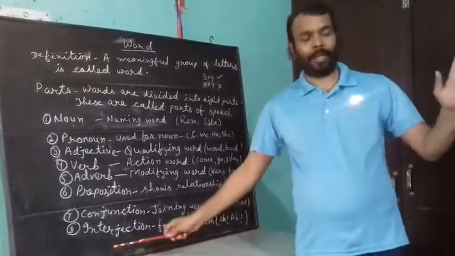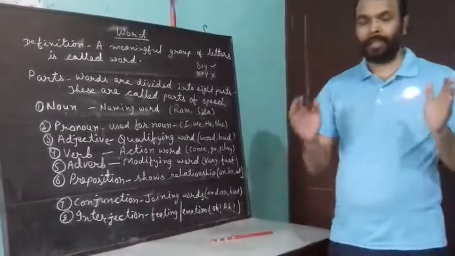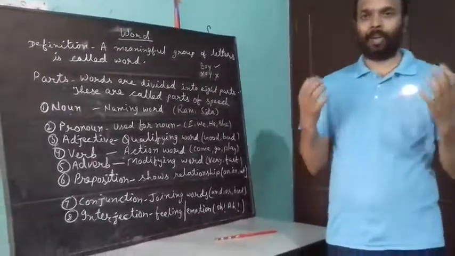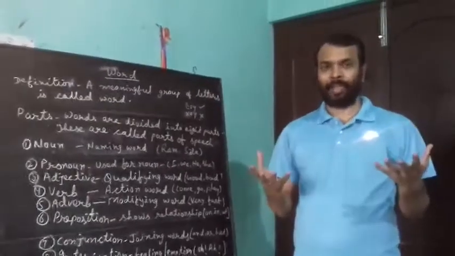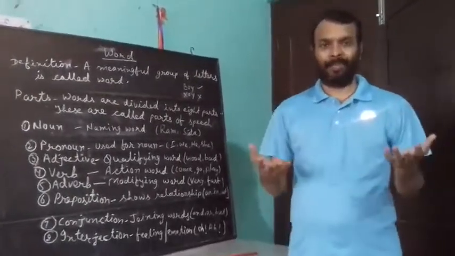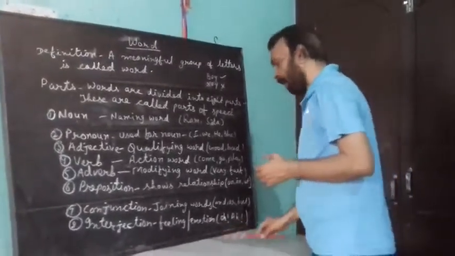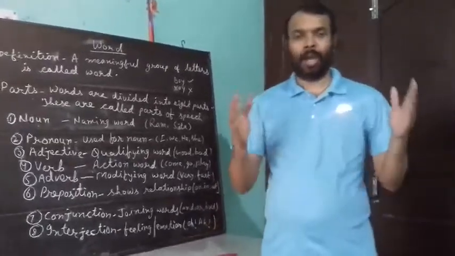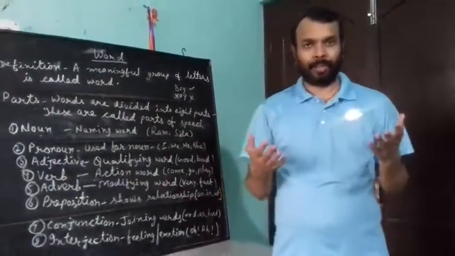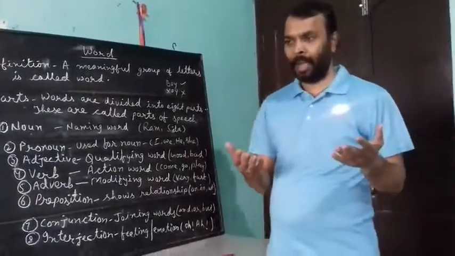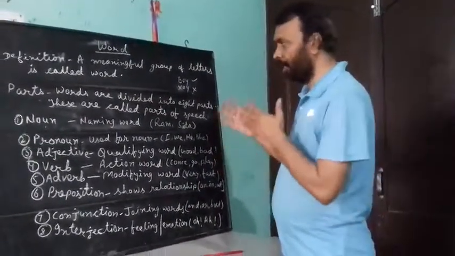And interjection. Interjection shows feeling or emotion. Interjection shows our strong feeling or emotion. Whatever you feel or whatever emotion comes in you, that is sudden feeling or sudden emotion, that is called interjection. Like oh, ah, alas, hurray, ha ha. We don't think before we say these words. These words come suddenly in our mouth, and these are called interjections.